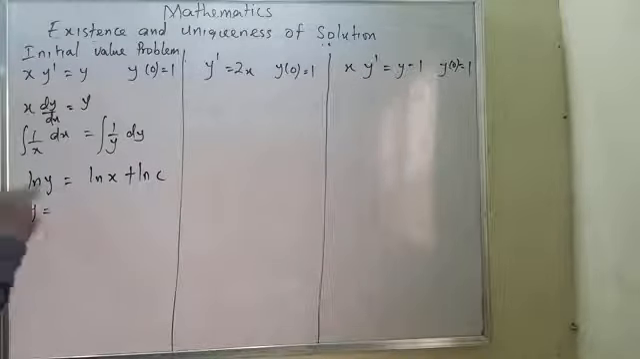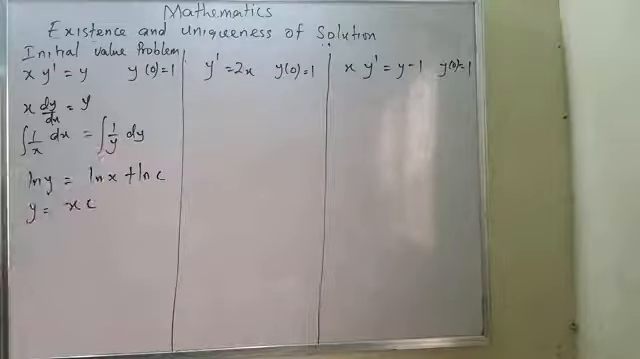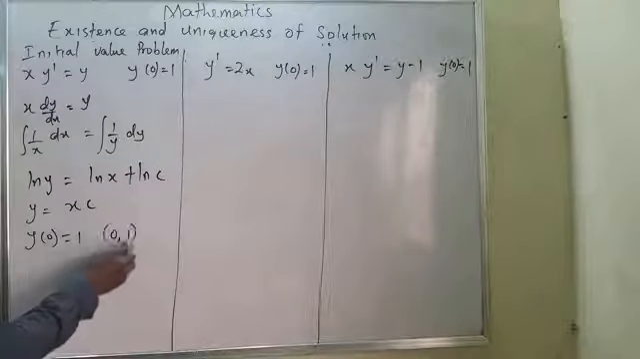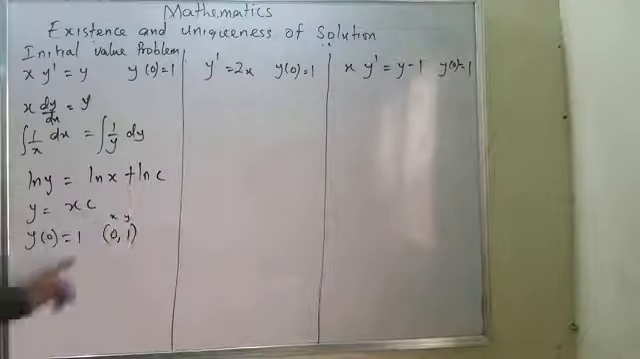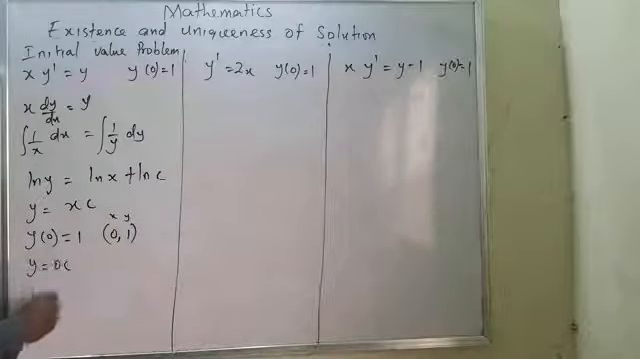I will have y equals xc. Now, when I have the initial value y(0) equals 1, don't forget it means the point (0, 1), so x equals 0 and y equals 1. Take note of that. It means I will have y of 0 equals 0c, and since y equals 1, y equals 0c.